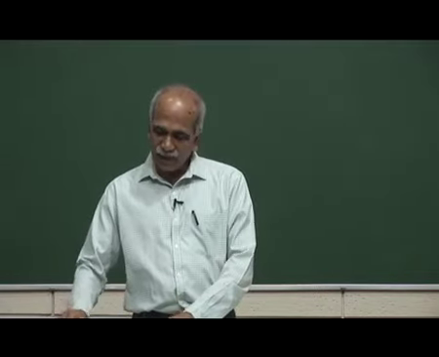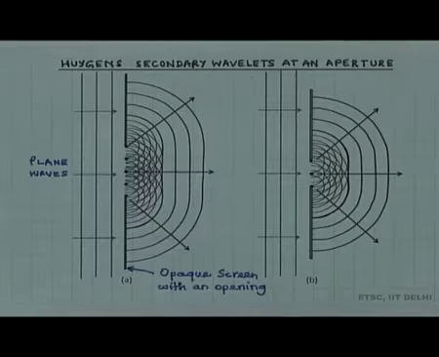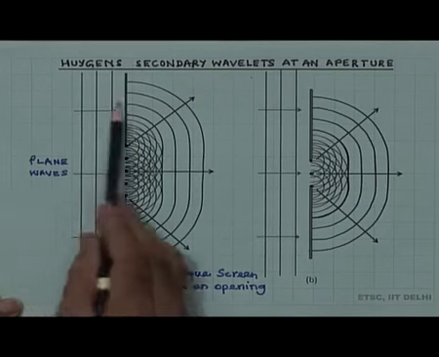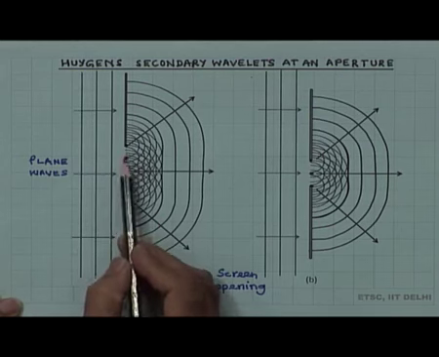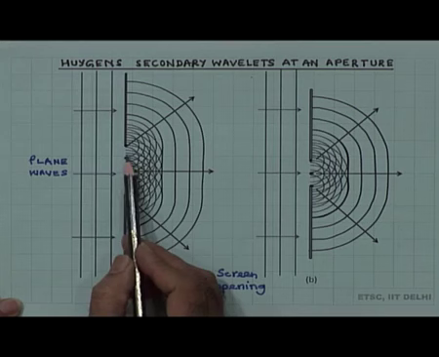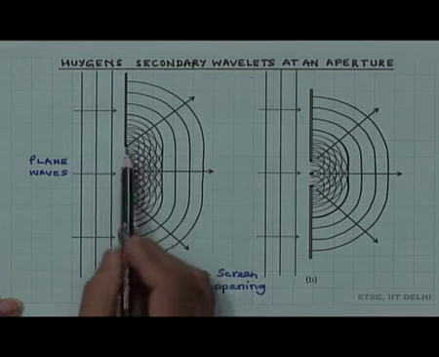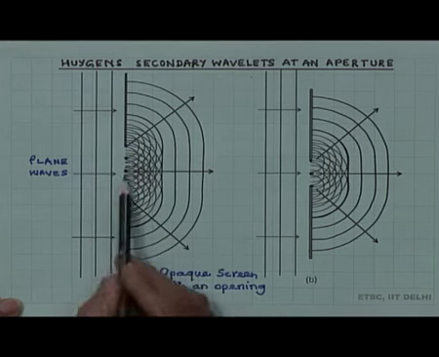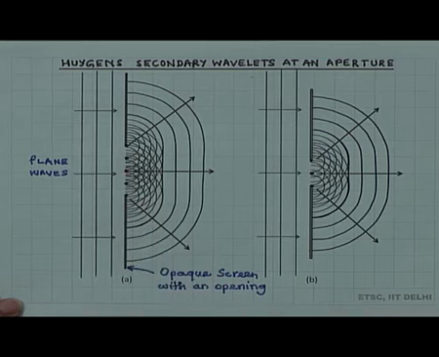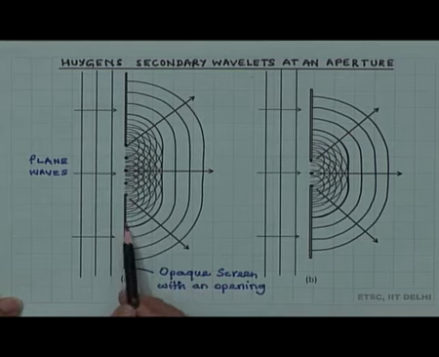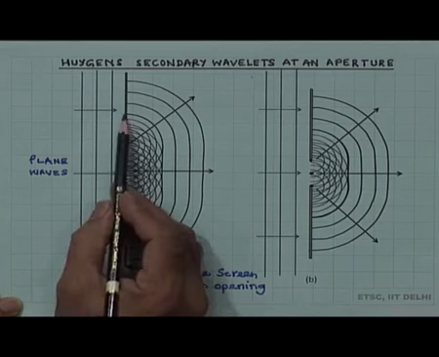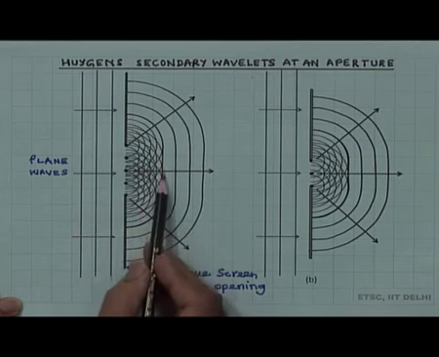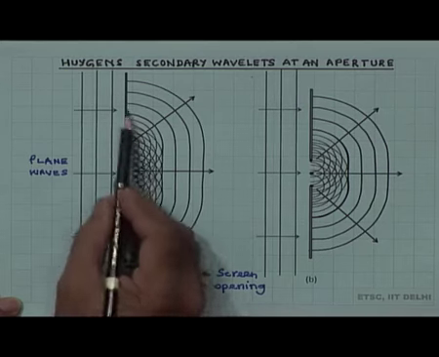Huygens secondary wavelets at an aperture. So, this is drawn using a computer. Plane waves are incident here, there is an aperture here. So, we have considered different point sources here and then constructed the secondary wavelets which are spheres originating from the point sources. As you can see, there are no point sources here on the other side, because this is an aperture, and therefore, the surface tangent to all the secondary wavelets looks like this.